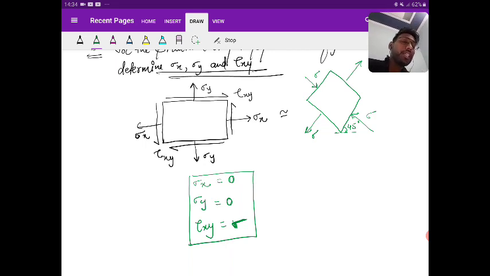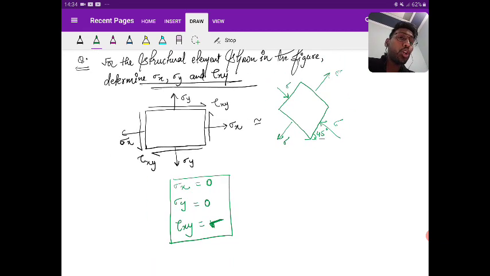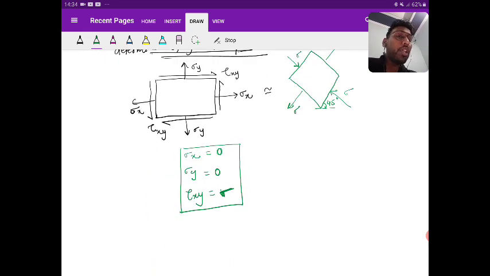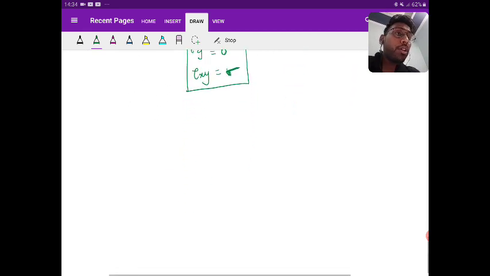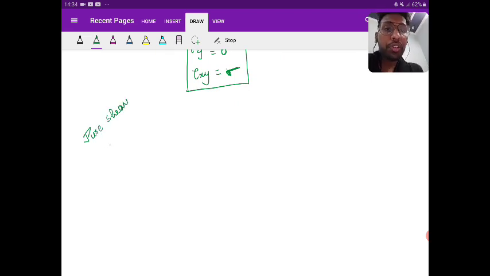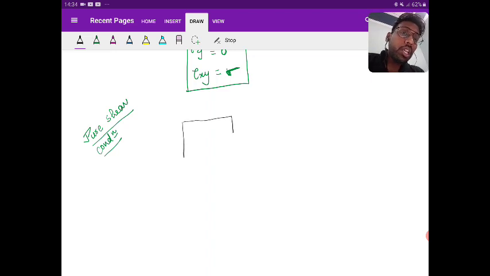Okay, is it clear? Those who still didn't understand, for them, see, when I say pure shear condition, in a pure shear condition, see, this is the first way of representation.